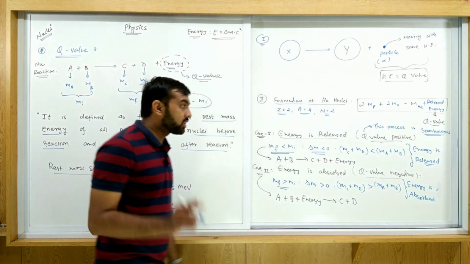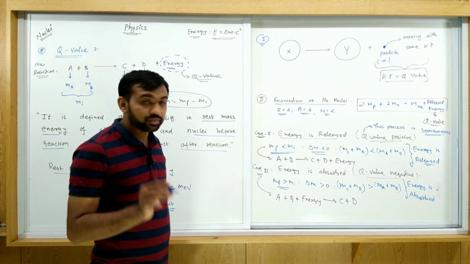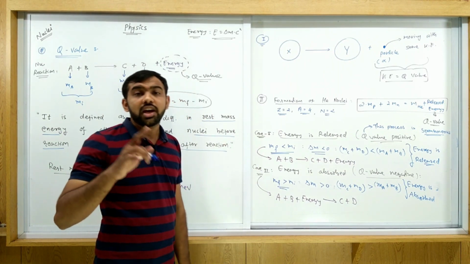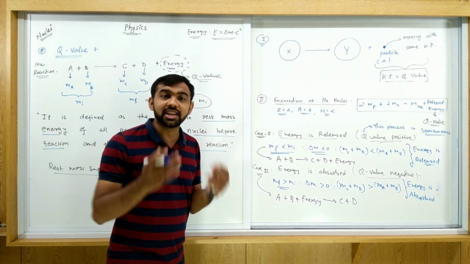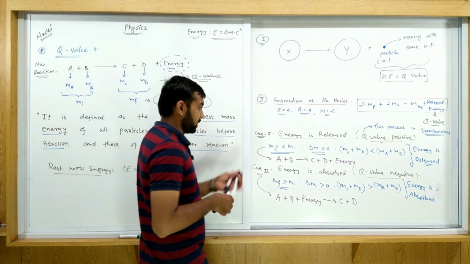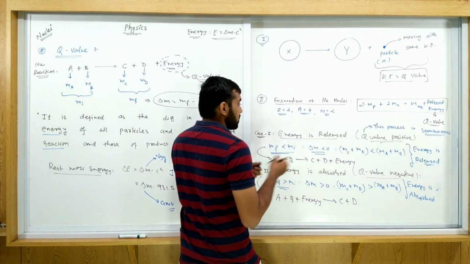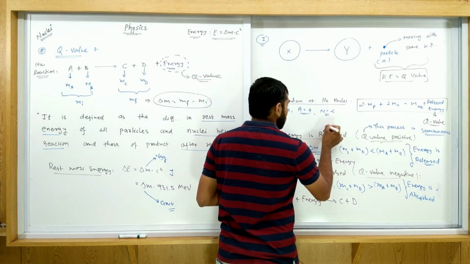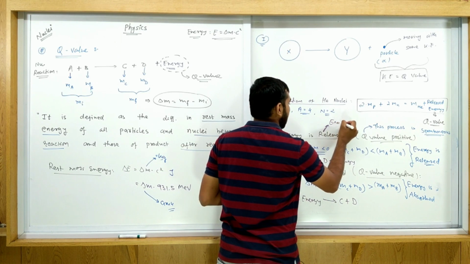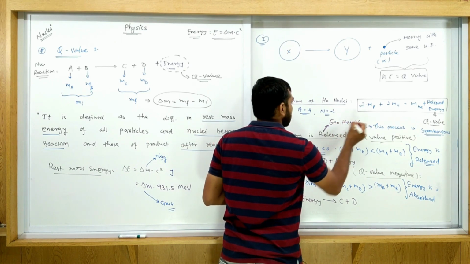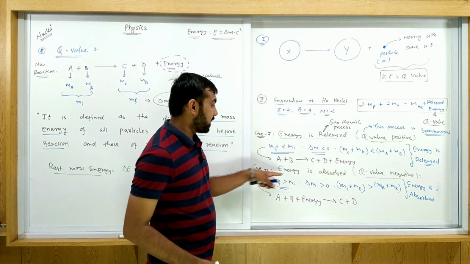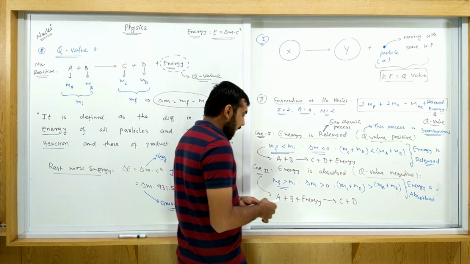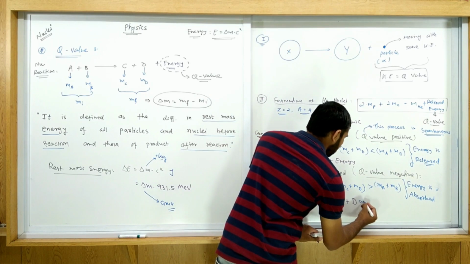Another question asked from the same topic is about endothermic and exothermic processes. If Q value is positive, meaning energy is released, this is called an exothermic process. You must remember that. And when energy is absorbed, this is called an endothermic process.